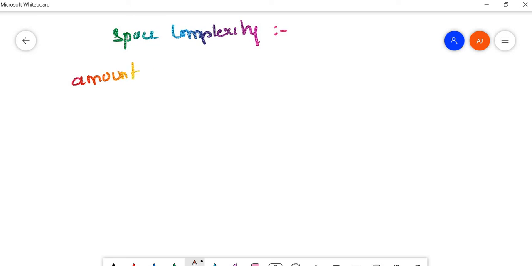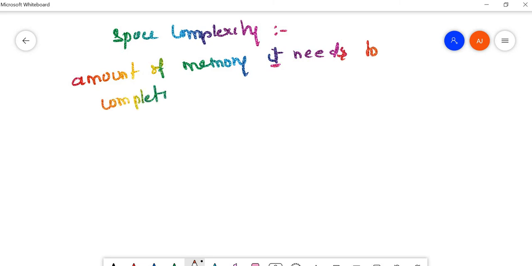Fine. So there are also two terms that we need to discuss in the algorithm portion. These can be asked in MCQ or in Viva questions. So what is space complexity? Space complexity means the amount of memory a program needs for completion.